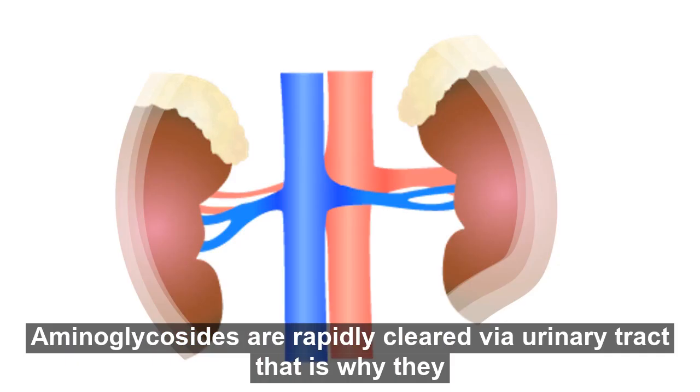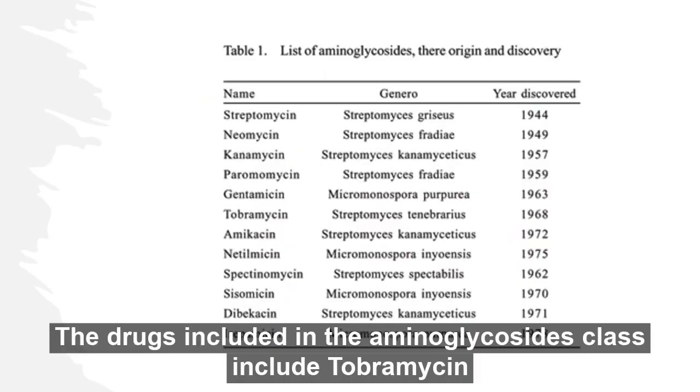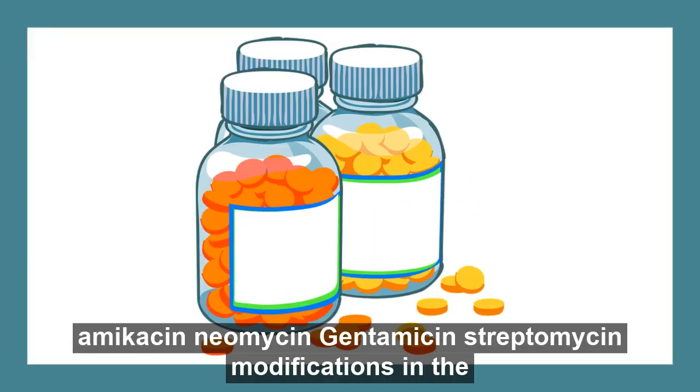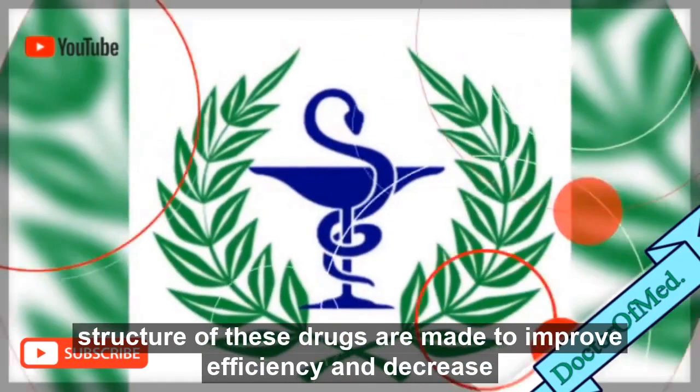Aminoglycosides are rapidly cleared via the urinary tract, which is why they are ideal drugs for the treatment of urinary tract infections. The drugs included in the aminoglycosides class include tobramycin, amikacin, neomycin, gentamicin, and streptomycin. Modifications in the structure of these drugs are made to improve efficiency and decrease the side effects.